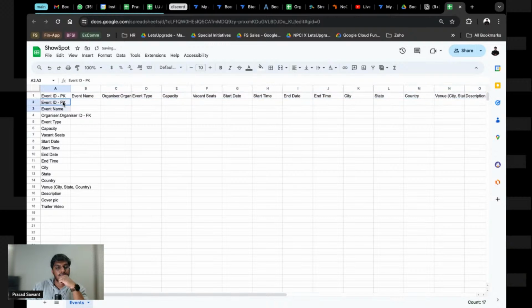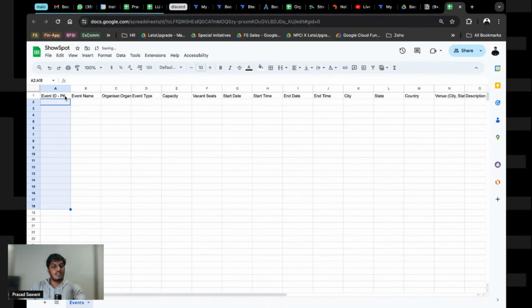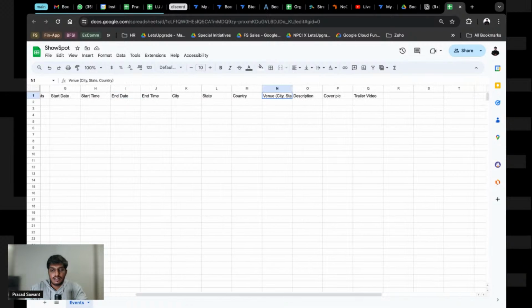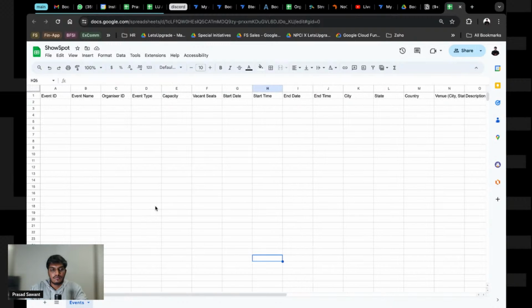Okay, so we have these tables. We have event id, event name, organizer dot organizer id. So we'll remove the extra parts that we created. Event type, capacity, vacant seat, start date, start time, end date, end time, city, state, country, venue. This is just for reference. We'll again create that automatically. Description, cover pic, and a trailer video. So one table is done. Similarly, what we'll do is add another table.